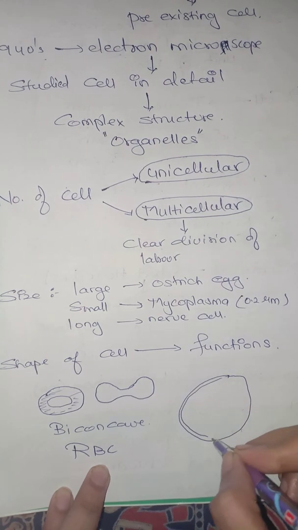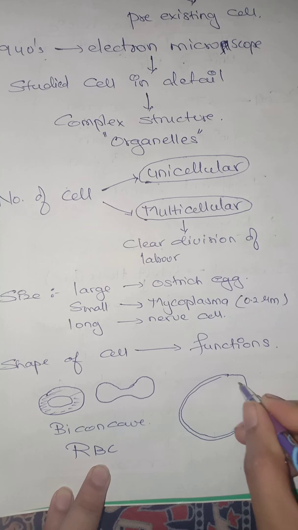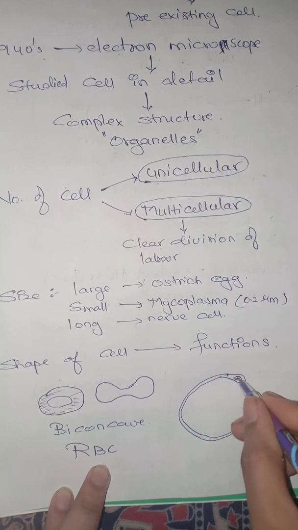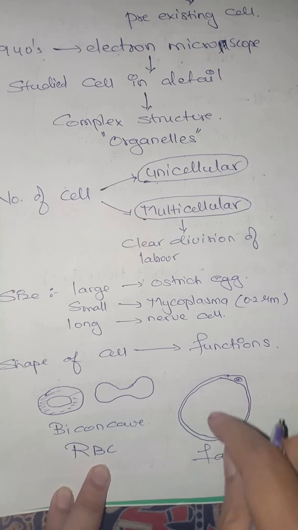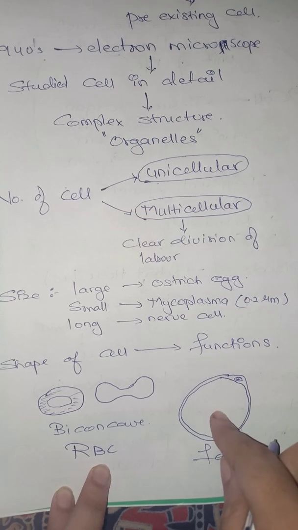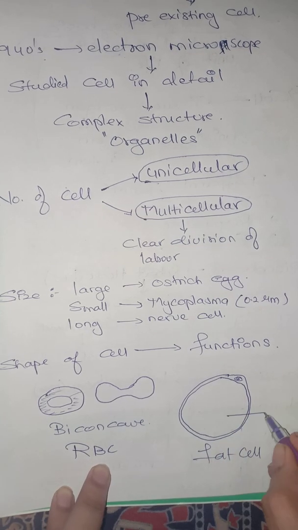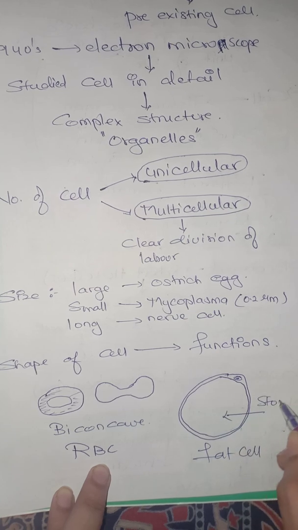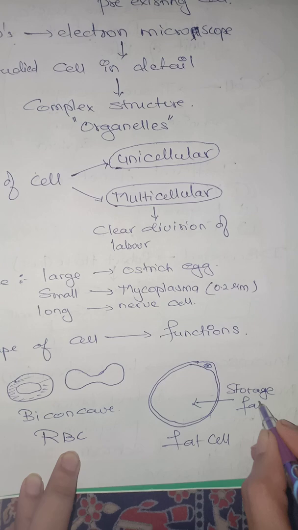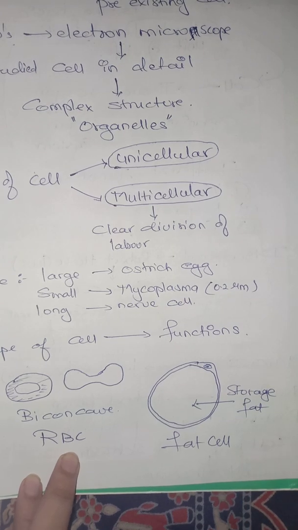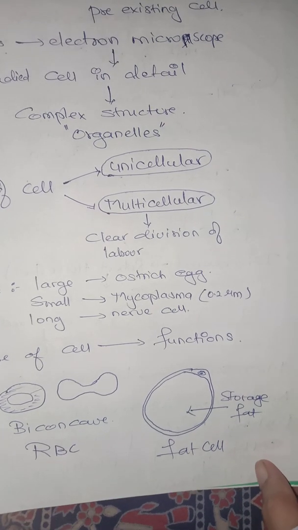Then we have the adipose tissue, that is, the fat cell or the adipose cell. It has a huge cavity in the center, which is important for the storage of fat inside it, right? Then we have other cells which we can learn about.